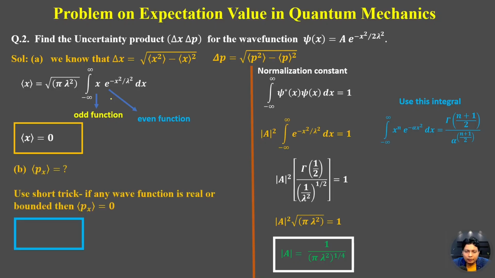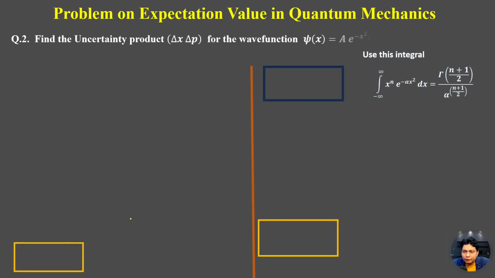Now for the expectation value of p, we can use the shortcut, because we know that if any wave function is real and bounded, the expectation value of p will be equal to 0. Here we can see this is the Gaussian wave function and this is a real wave function. A real wave function we can check like this: psi star x is equal to psi x. If this condition is followed, the wave function is real and the expectation value of p is equal to 0. So in this way, the expectation value of x and the expectation value of p are both equal to 0. Now we have to calculate the expectation value of x square and the expectation value of p square. So let's try to solve.